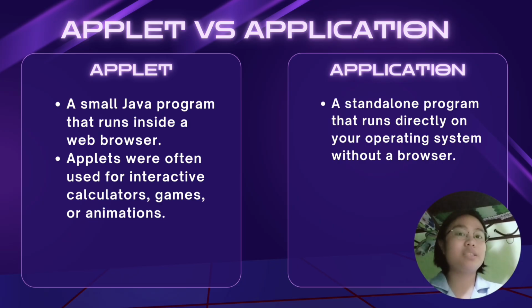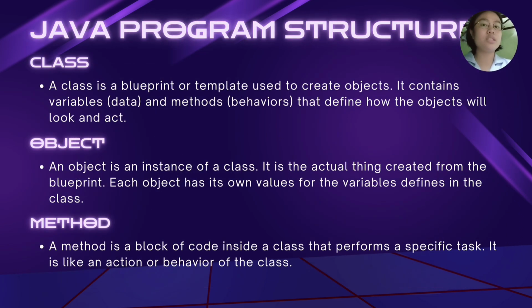Now that we understand the types of Java programs, let's talk about their structure. For our first structure, we have a class. A class is a Java blueprint or template that we use to create objects. It contains variables, data, and methods, like behaviors, that define how objects will look and act. An example would be a car class that can have variables like color and speed, and methods like drive and brake.